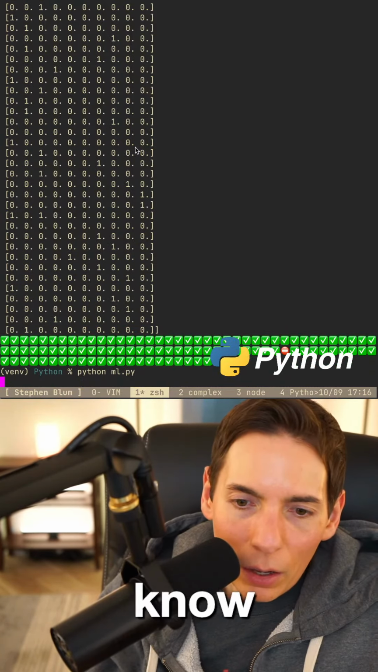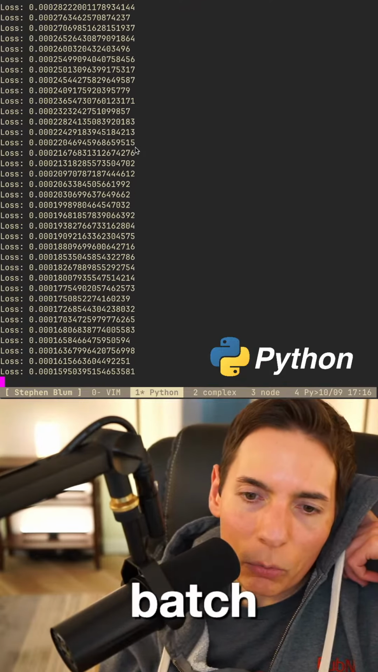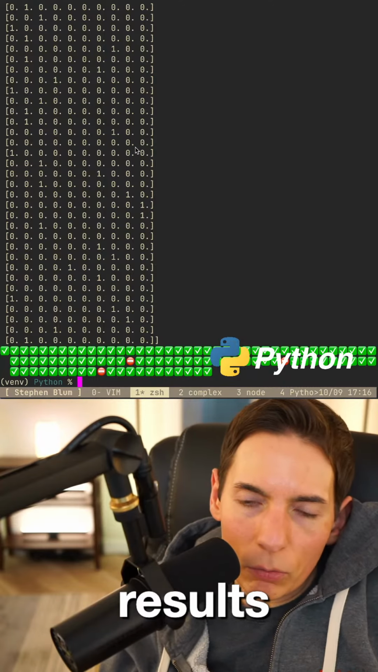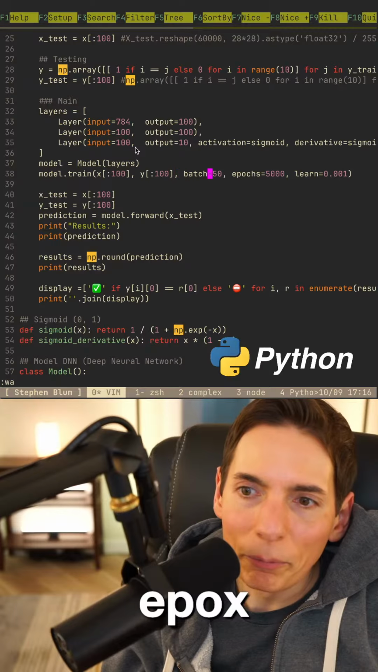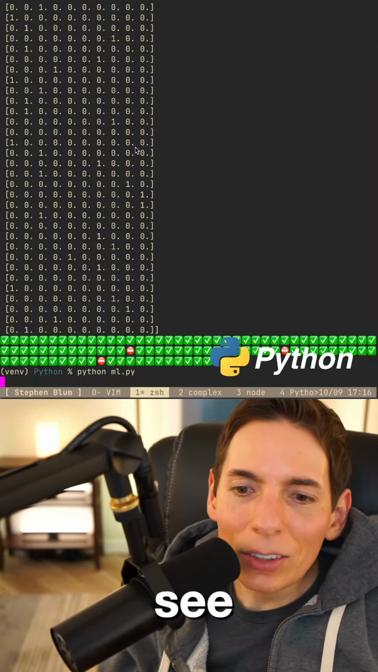Absolutely, let me know. So I'm actually really happy with what we've done here. It's not perfect batching, but we actually get very good results. Let's increase the number of epochs here. Oh, number of epochs was already really high. Let's do 10,000. Let's see if we can get all of them green.